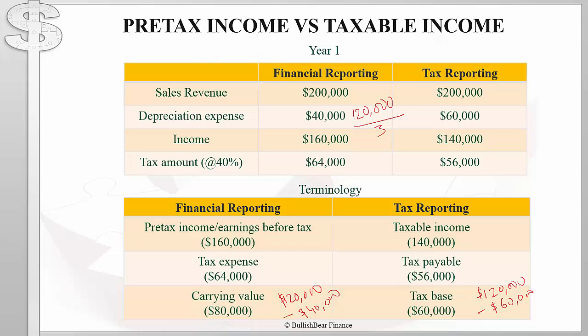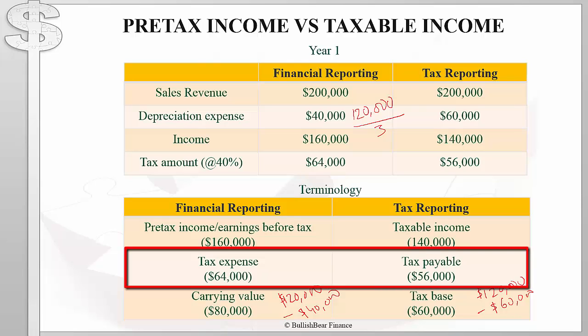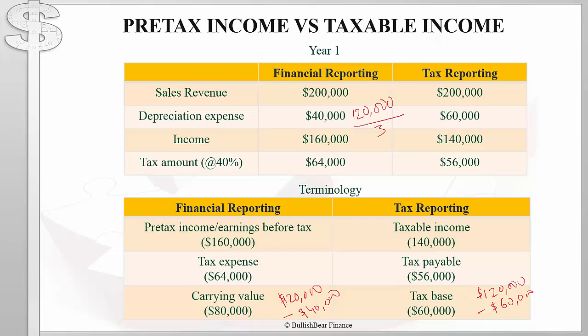Notice that the amount of tax reported on the income statement is $8,000 higher than the amount of tax reported on the tax return. What happens to this $8,000? Has the company eliminated this tax? Let's see.